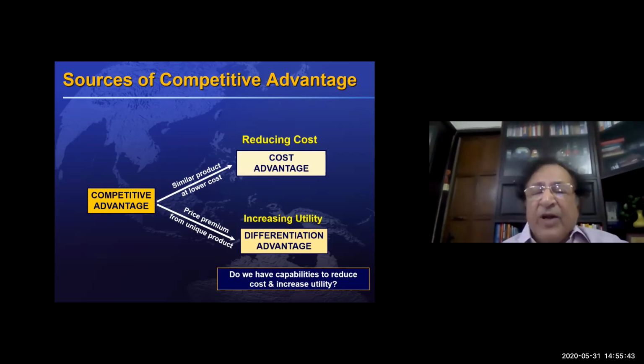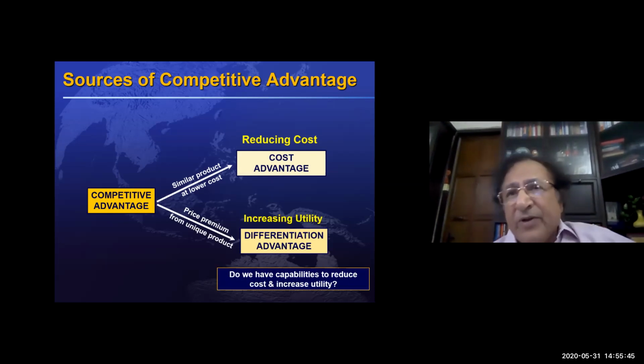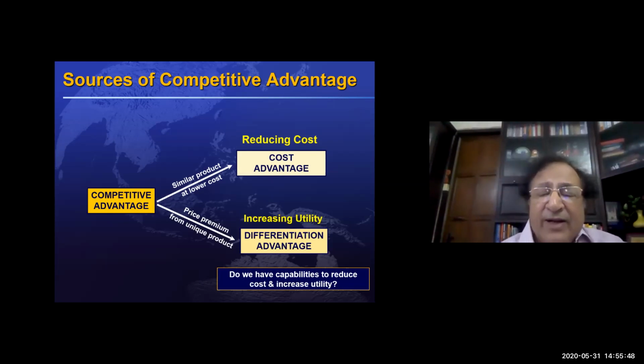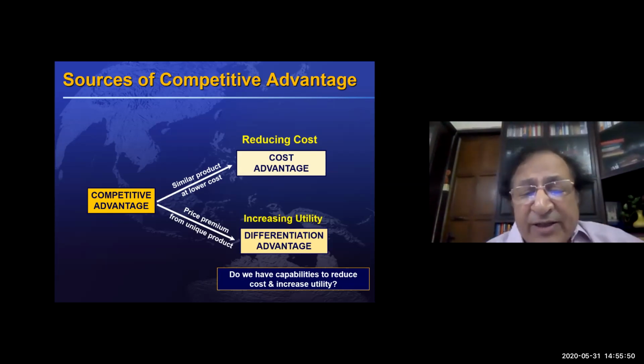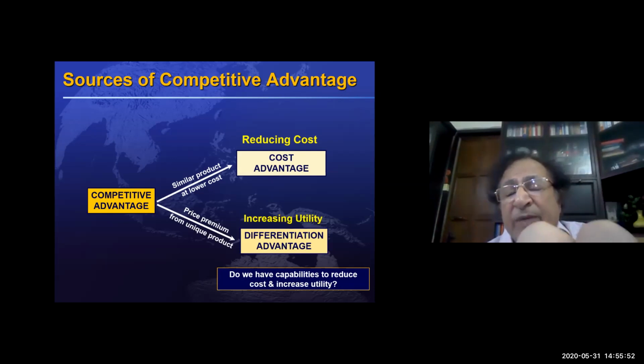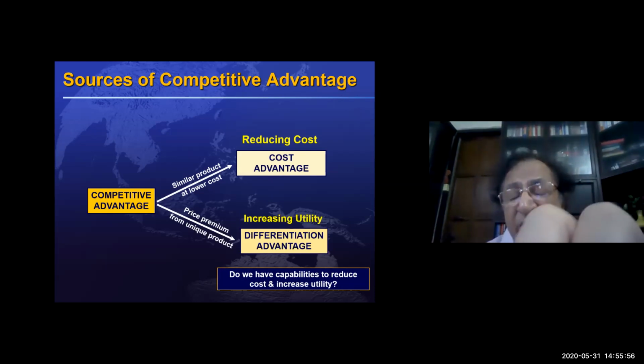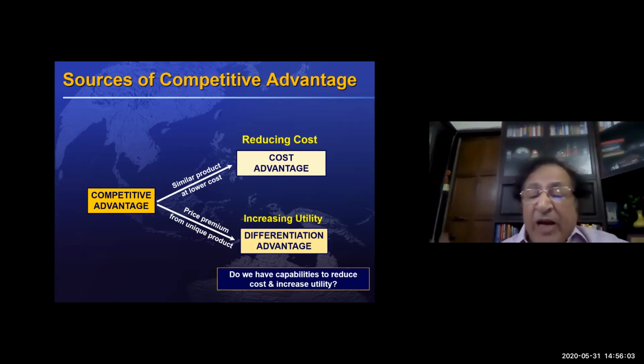So now, when we look at the internal environment, the question is: we know that we should have the capability of reducing cost, or the capability of increasing utility. So do we have these capabilities? That is the question now.